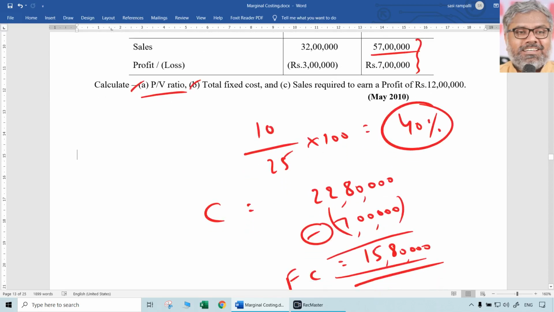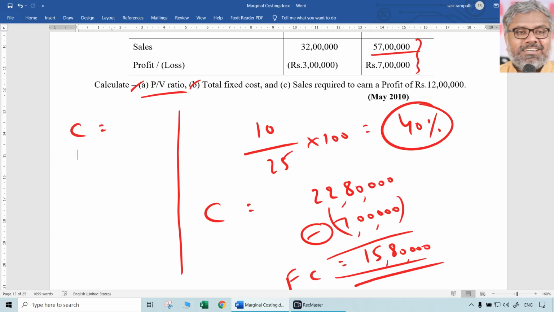Of course, you can get it from 2008 data also. Don't do it in the exam, but just for checking purposes, 32 lakhs sales into 40% PV ratio multiplied, you get contribution. So contribution is equal to fixed cost plus profit. Here profit is minus 3 lakhs.